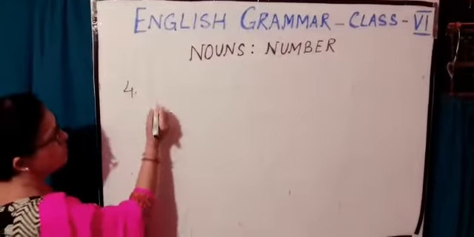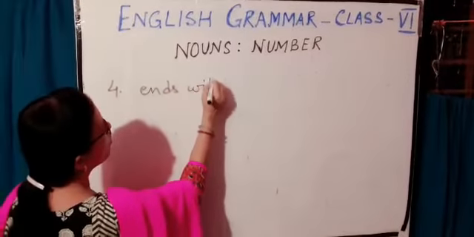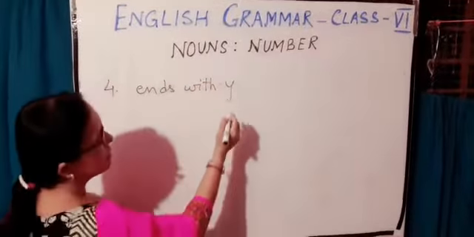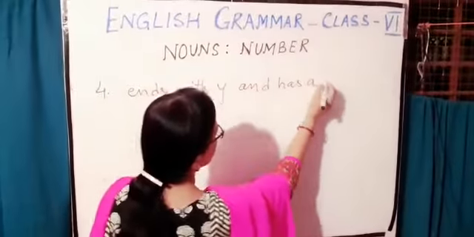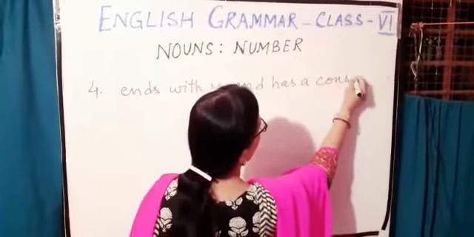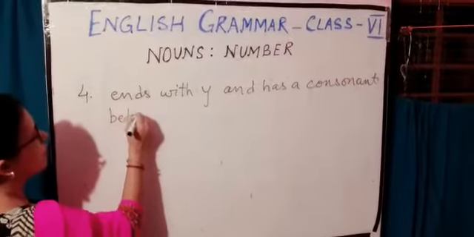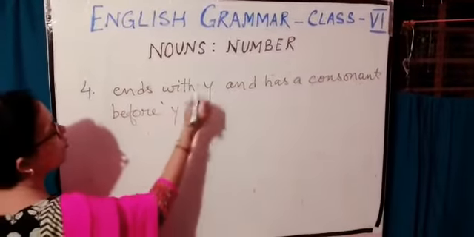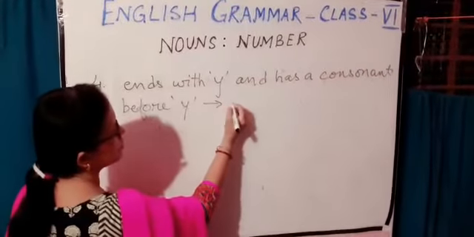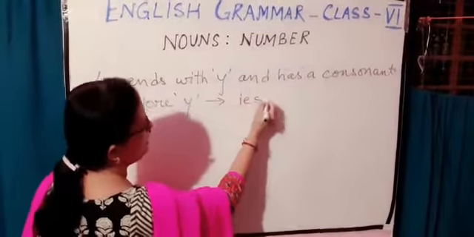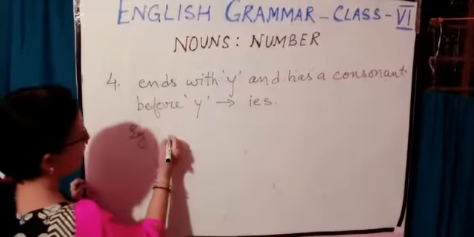So the fourth rule, if the noun ends with y and has a consonant before y, that time the y changes to ies.